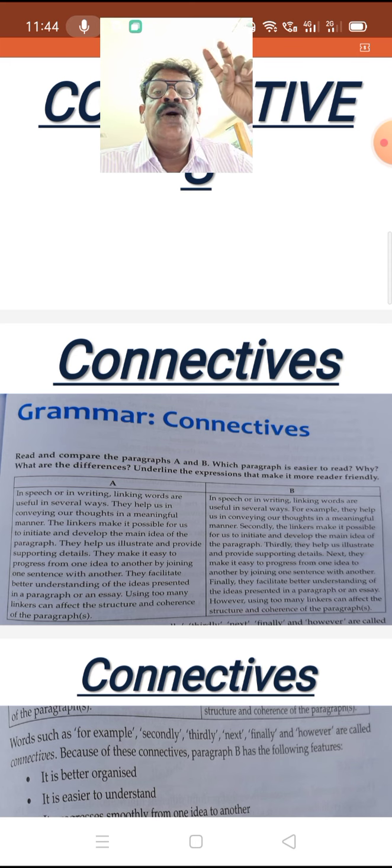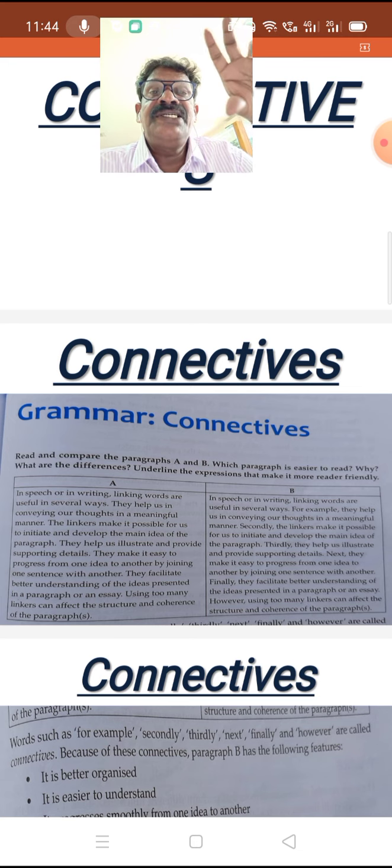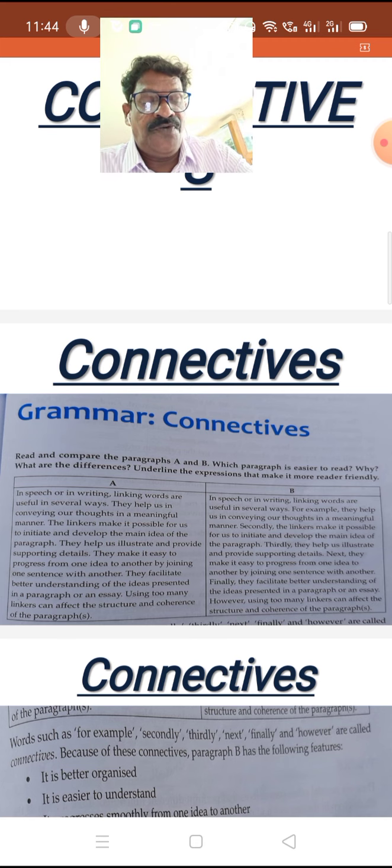So connectives work as linkers in order to organize the text, continuity. And also connectives help in establishing connections within and between sentences.